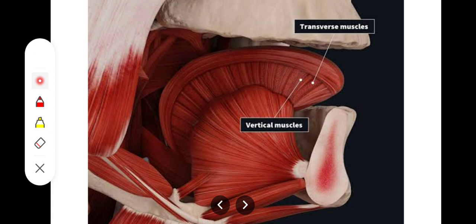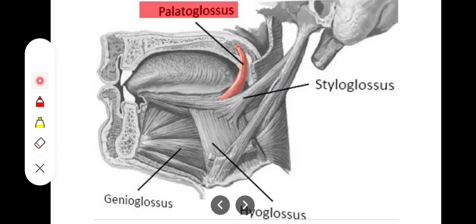The transverse muscle extends throughout, while the vertical muscle is only present on the anterior and anterolateral border of the tongue, right? So these are the 4 intrinsic muscles of the tongue. Then we have the extrinsic muscles of the tongue.